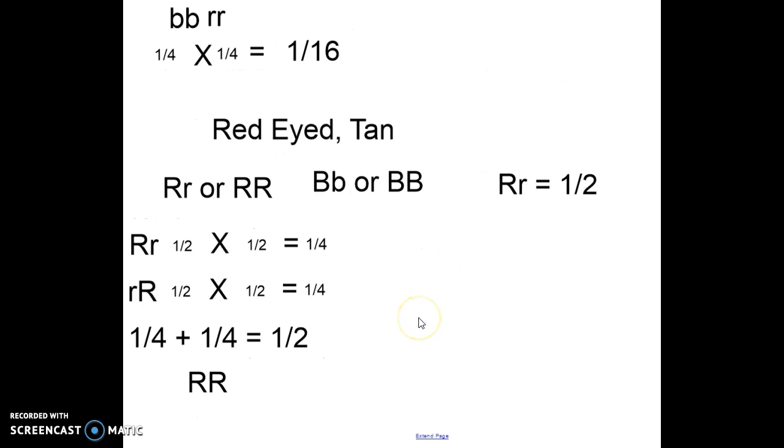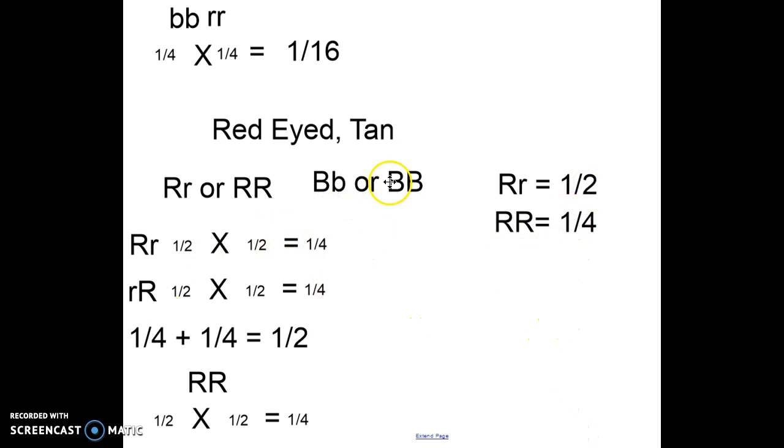That's a multiplication, right? So we're just going to repeat this math. Half of them, right? There's a 1/2 chance of getting a capital R from one parent, a 1/2 chance of getting it from the other parent, for a total of 1 out of 4 of their offspring getting both of those, because you need this capital R and this capital R. So capital R, capital R is equal to 1/4 of the offspring. Okay? Yes? So far, so good.